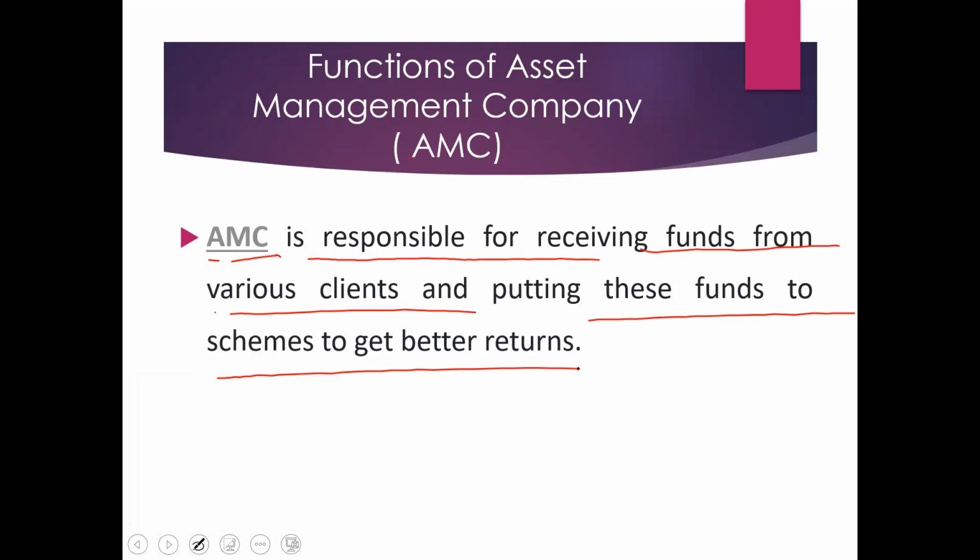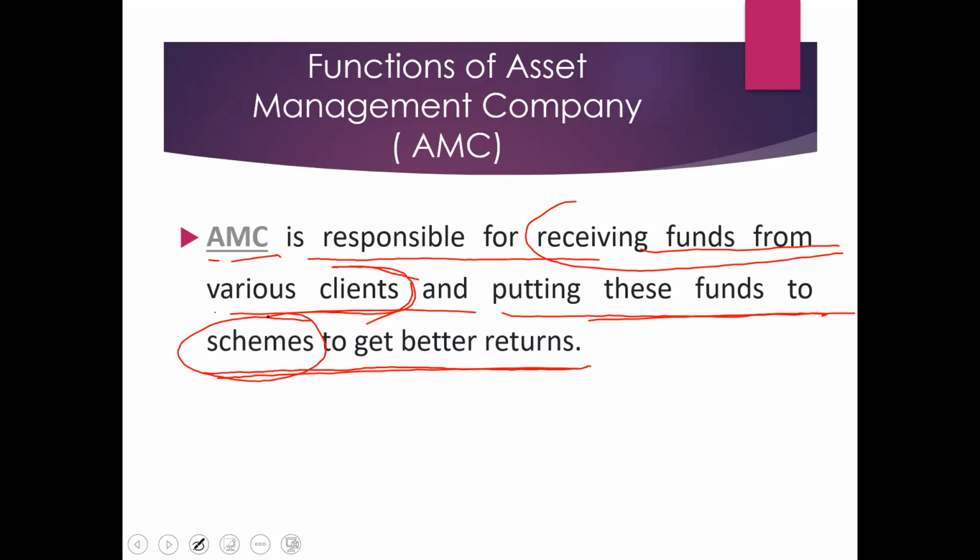What is the role or responsibility of an AMC? It is responsible for receiving funds from various clients. Clients are nothing but investors or unit holders, receiving funds from various small investors and putting these funds into various schemes to get better returns. Schemes in the sense of different types of mutual funds.